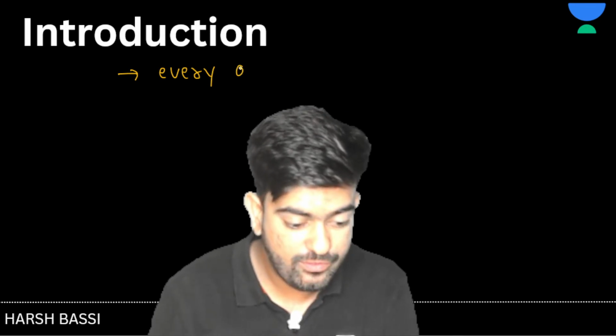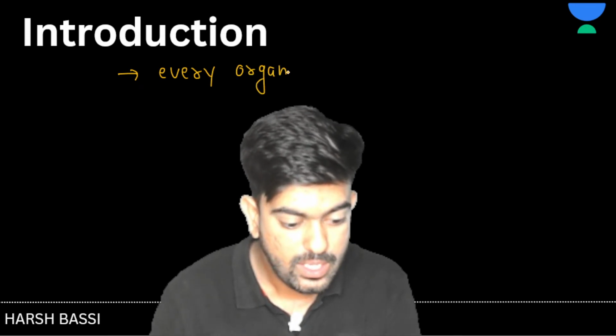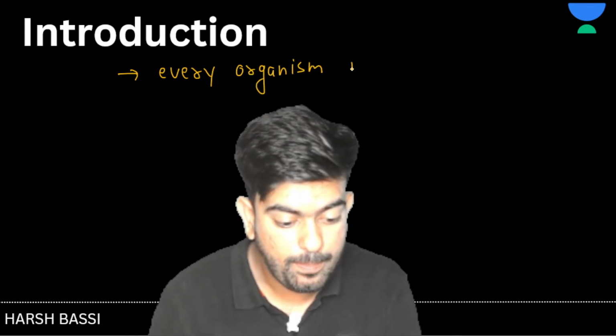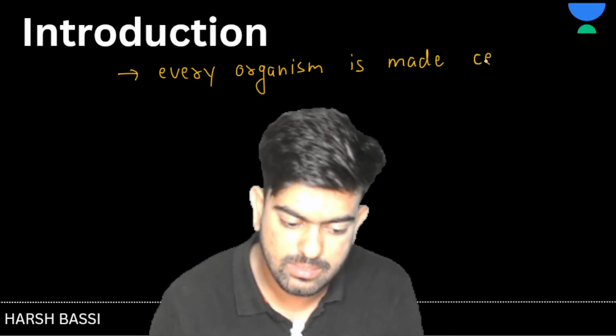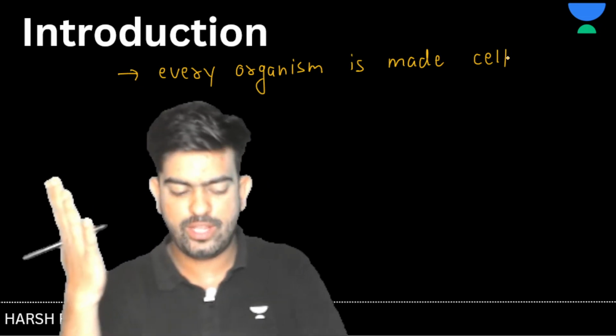So can I write every organism is made up of cell? Yes sir, this is very true. You also agree with me?